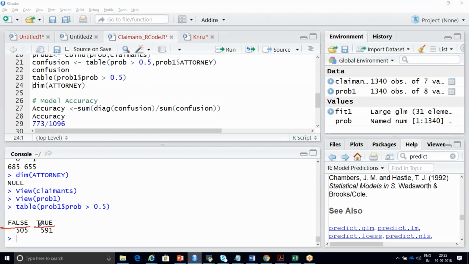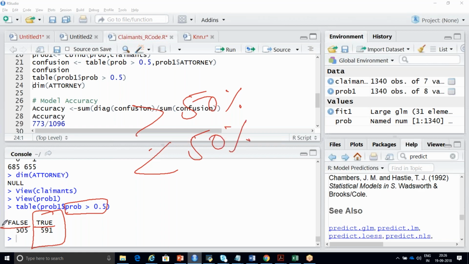What are this false and true? Any idea how to read them? Any value greater than 0.5, meaning greater than 50% probability, will be true. And anything less than 50% probability will be displayed as false.